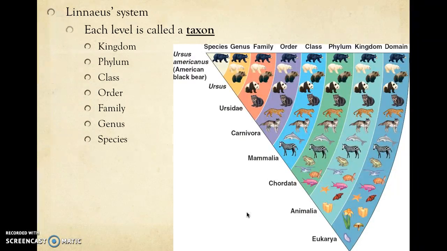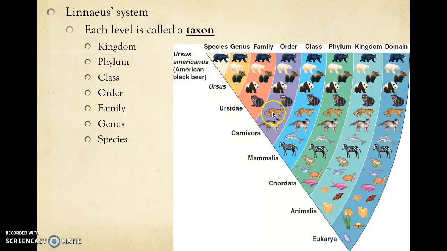I'm going to go back a minute here. If you look at the picture, you can see as we move up, at the kingdom level, we have a lot of different animals in the kingdom Animalia. As we go to phylum, Chordata, it gets smaller and smaller, then class, order, family, genus and species. Basically, organisms that share all of these, kingdom, phylum, class, order, family, genus, are more closely related than organisms that only share kingdom, phylum, class, and order.